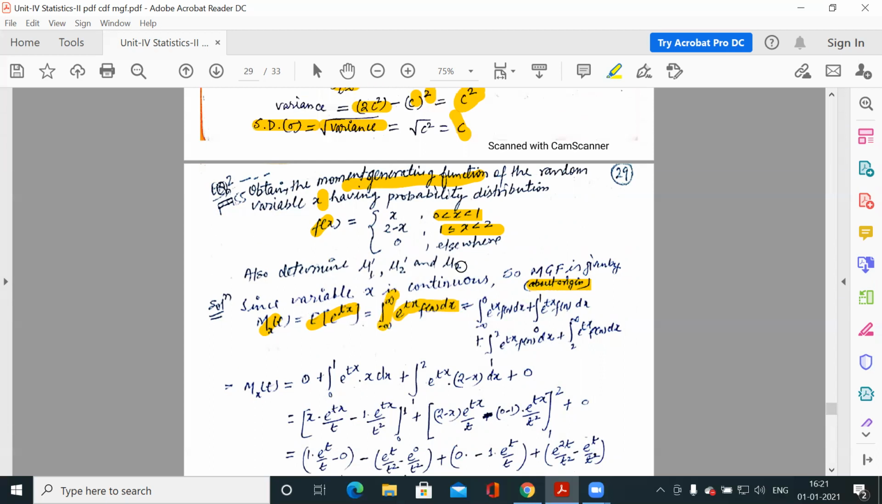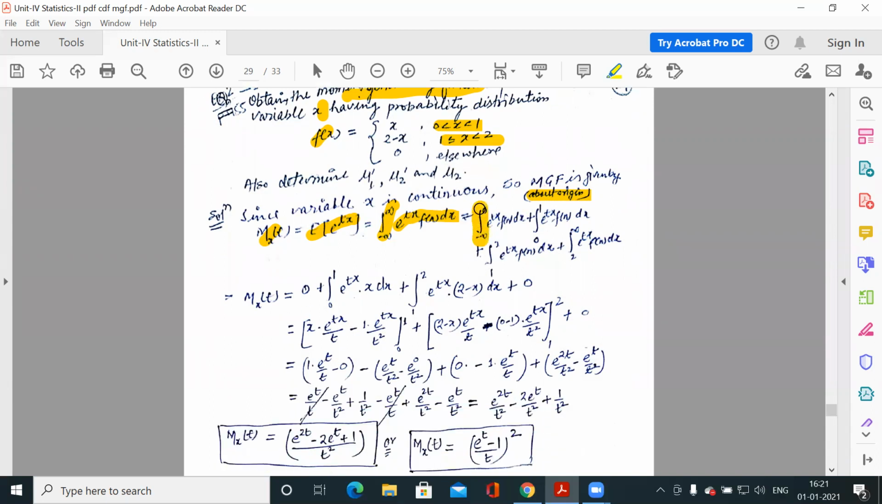from minus infinity to infinity. Now the function is defined in three parts: 0 to 1, 1 to 2, and elsewhere. So we will divide the integration into minus infinity to 0, 0 to 1, 1 to 2, and 2 to infinity. This is 0 and this is 0. So only two definitions are given. Actually, there are three definitions. For the range 0 to 1, f(x) is x. For the second range, 1 to 2, it is 2 minus x. The last part is 0, and the first part is 0.